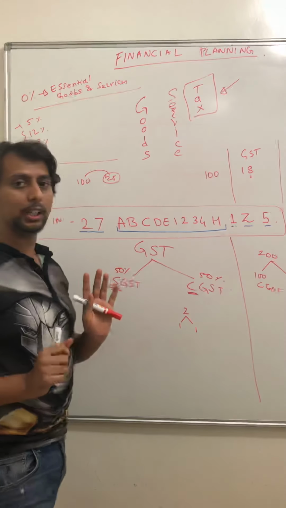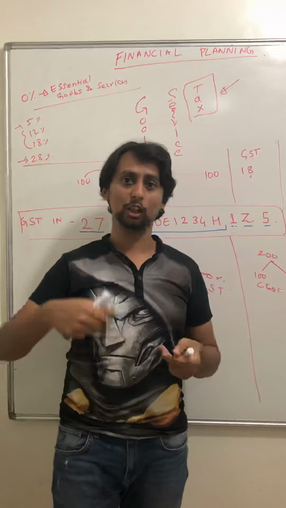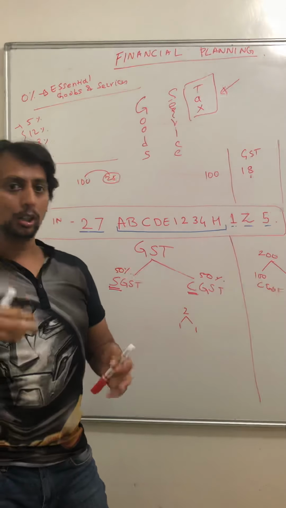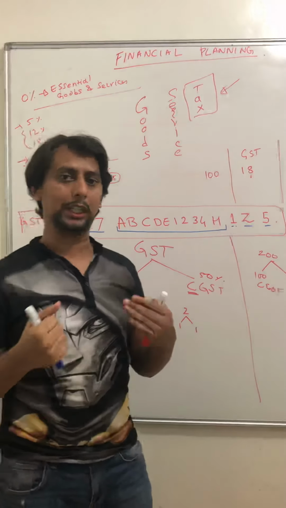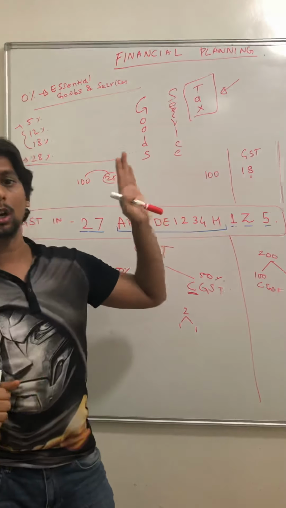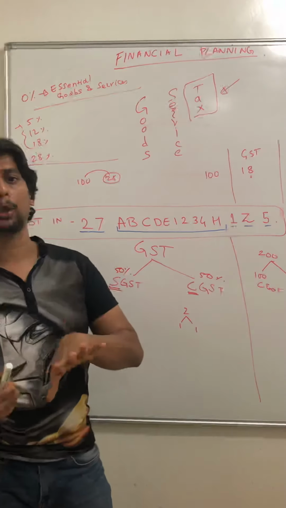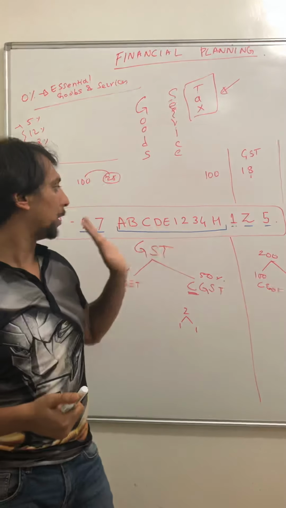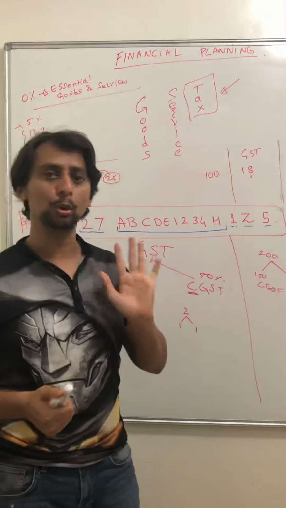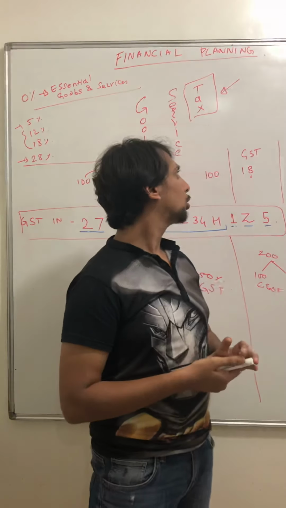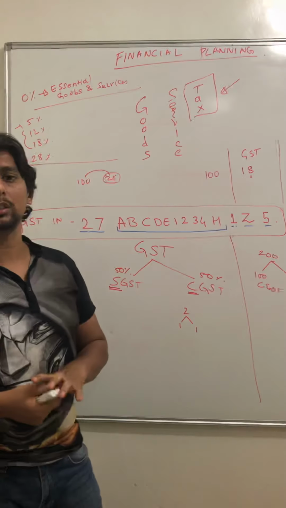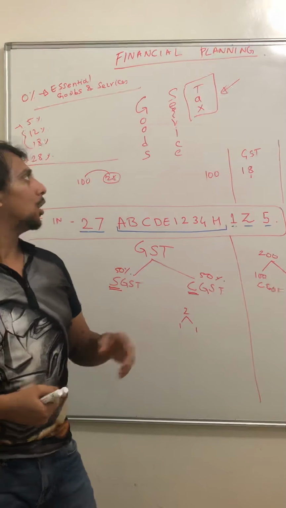Why GSTIN ID? Because every person cannot go and pay tax to the government. So the shopkeeper itself is collecting the tax and giving it to the government on behalf of the customer. The shopkeepers do this work for everyone, so it's their responsibility. Okay? Now you have understood all this. We'll move towards the exercise. First exercise.